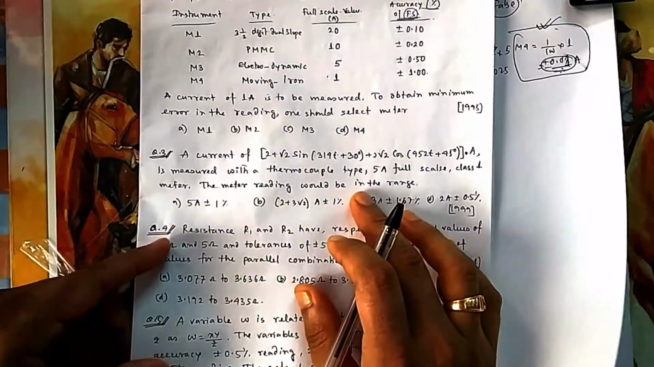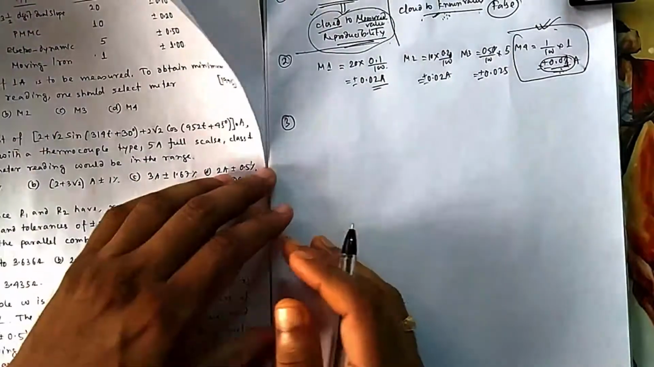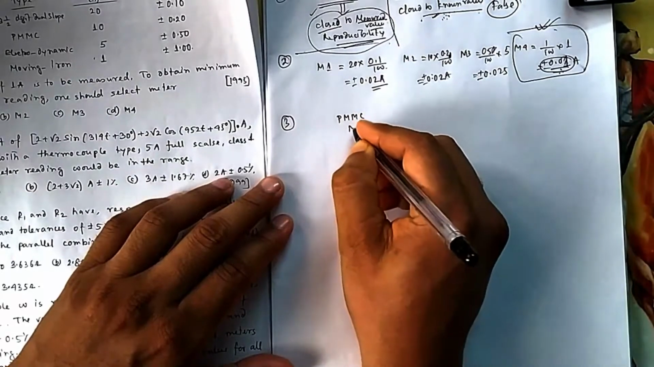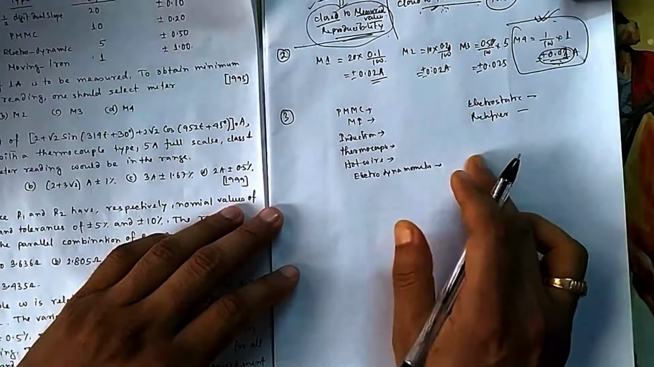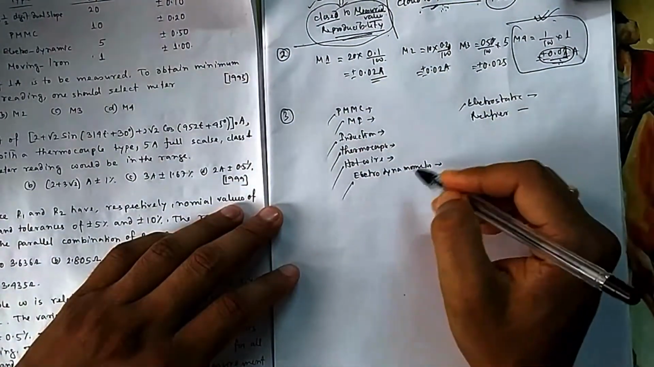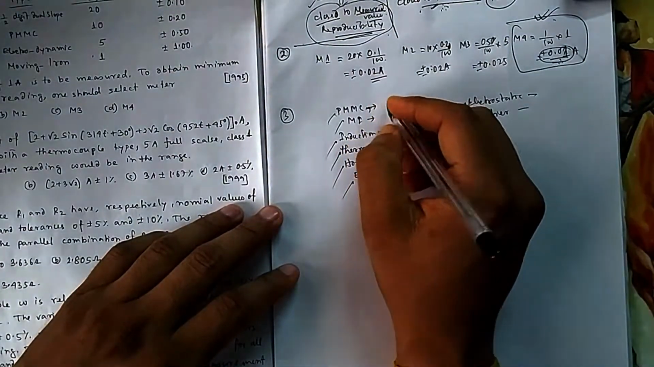The meter rating should be in the range of... Now, there are different types of meters: PMMC, MI, induction, thermocouple, hot wire, electrodynamic, dynamo type, electrostatic type, rectifier set. So all these types of meters are available. You remember these two mainly.